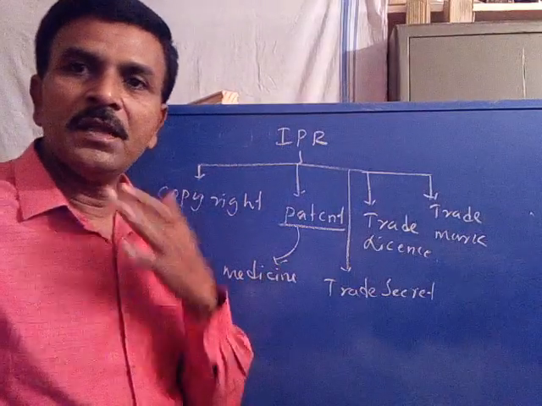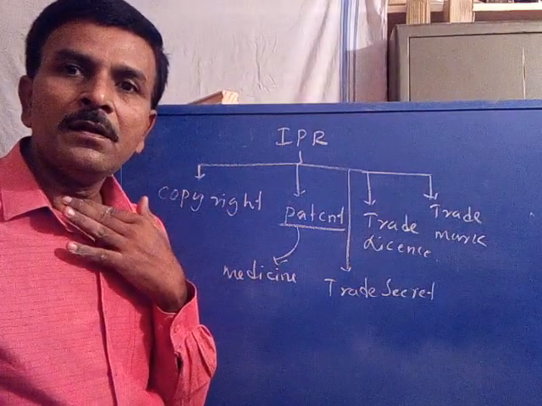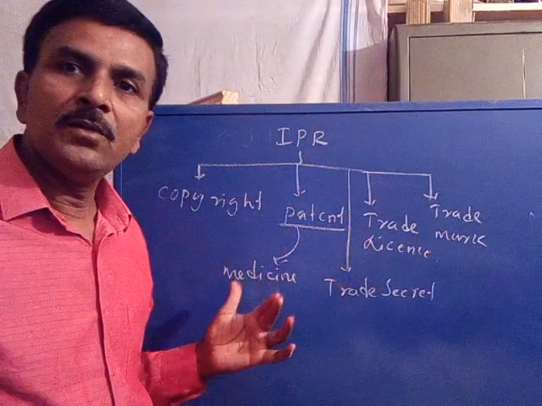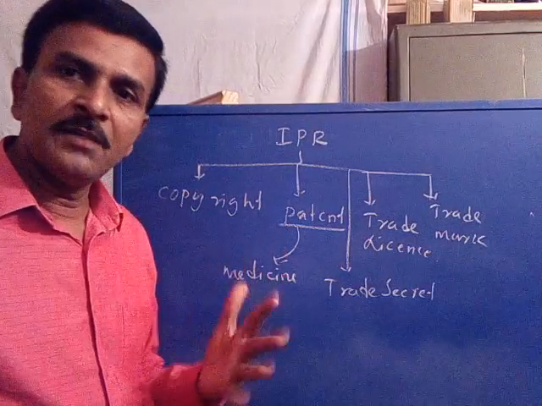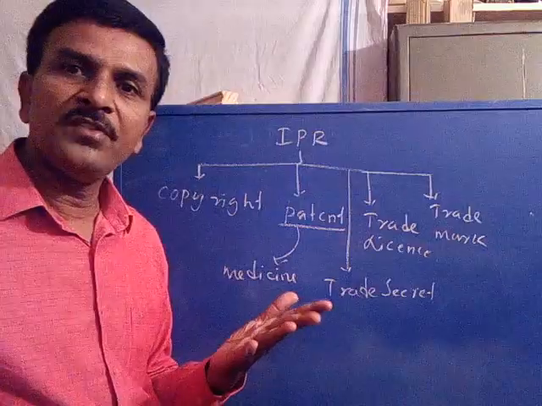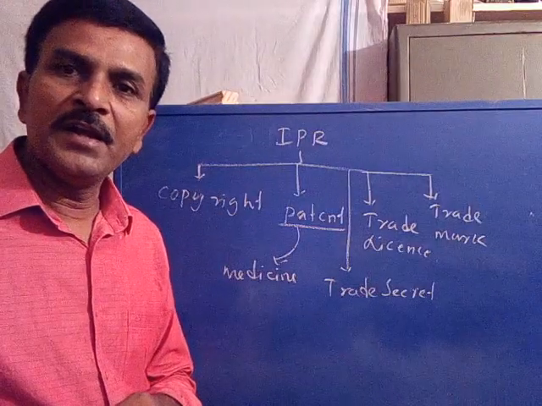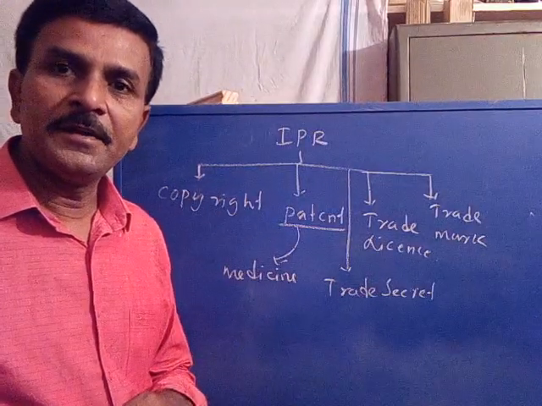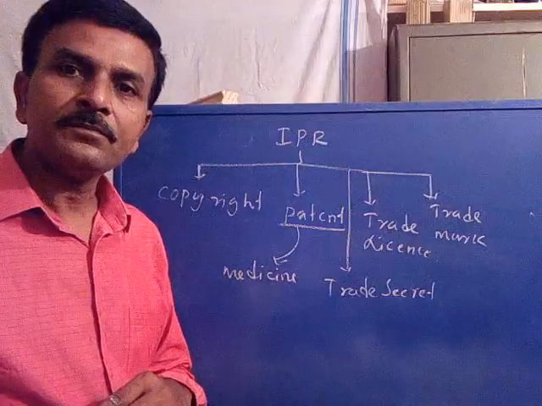The rights given to an invention, if it is related to a medicine, that may be a drug, or a process, or a drug intermediate, is called a patent. What is a patent?